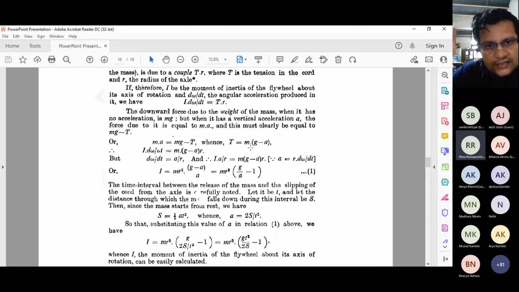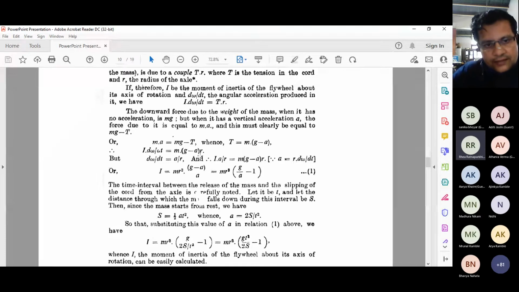Hence you can write T is equal to mg minus ma over there, right? So the tension value is not only mg, that particular ma force you need to subtract from the system, because the vertical acceleration acts on the system and the tension is in the opposite direction. So it's just like mg minus ma. So m is common, g minus a. Hope you are understanding how this equation is written.